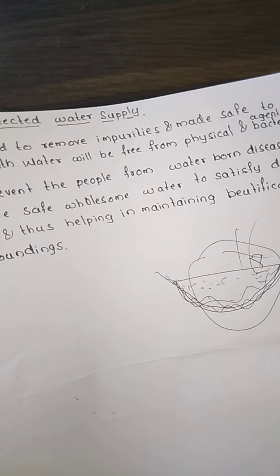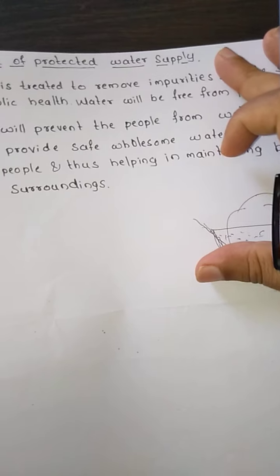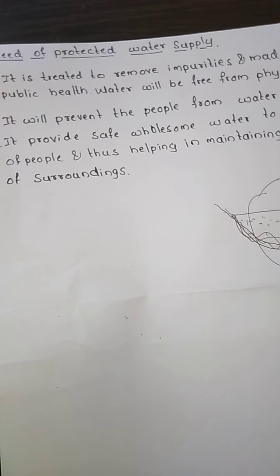And if it has biodegradable elements like dead animals, dead plants or unwanted material, then it is going to give growth to the microbes. And if it gives growth to the microbes, then it may lead to waterborne diseases. If we take the water and drink it, we may get waterborne diseases.